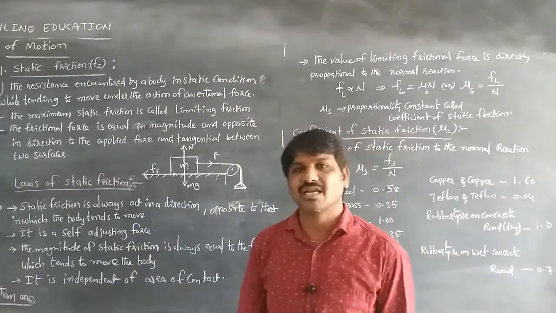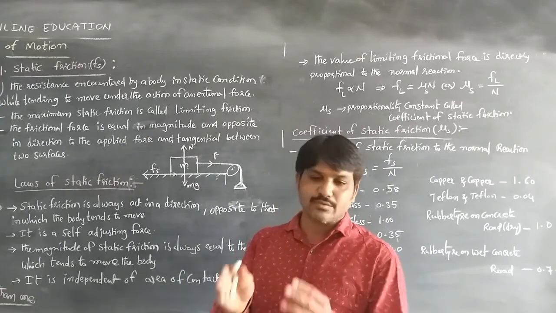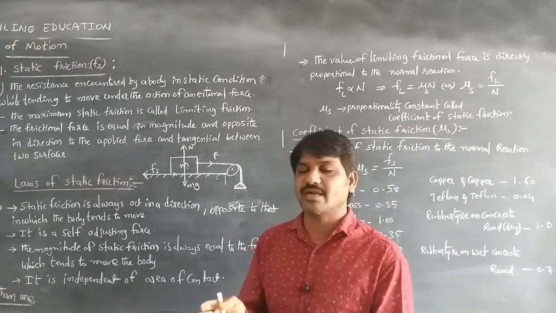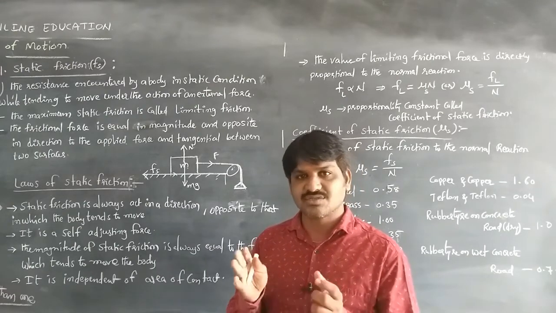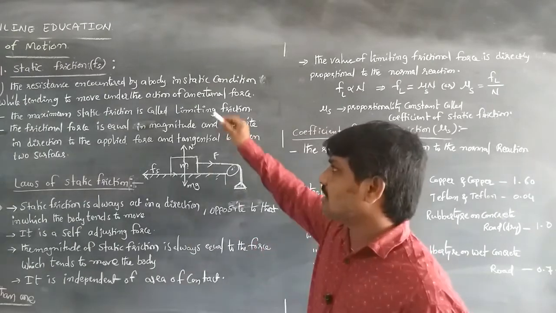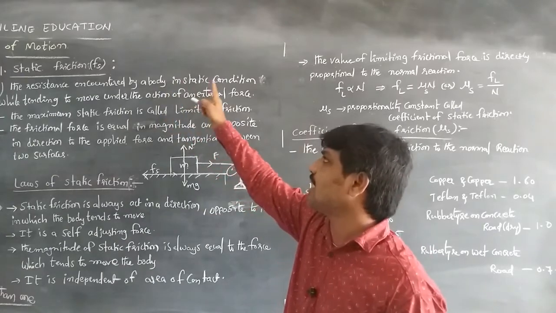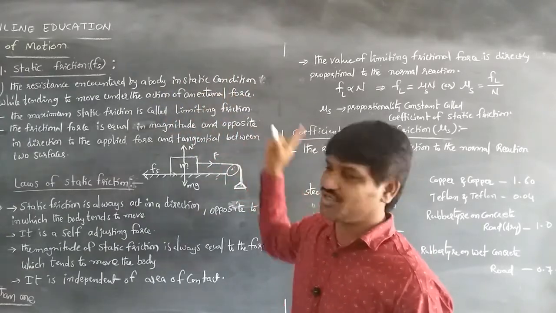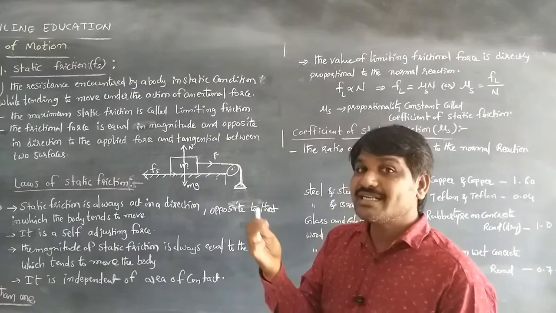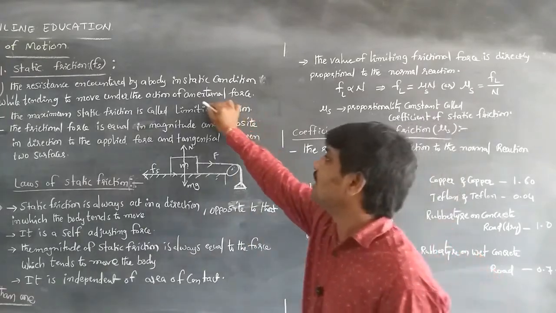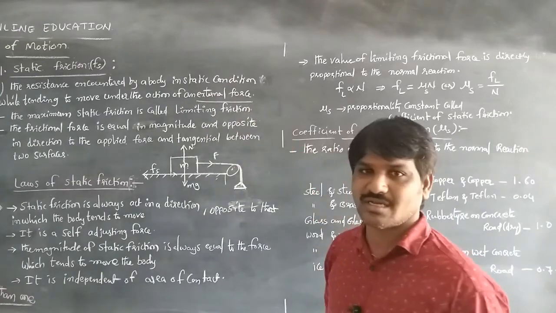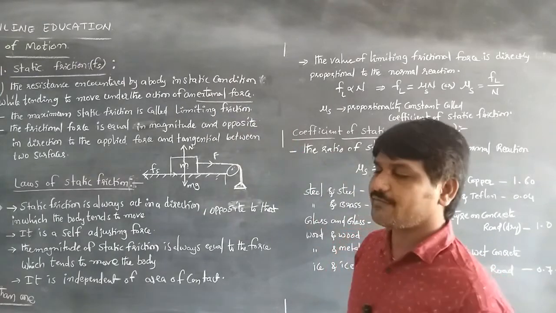What is meant by the static condition? If the body is staying at one place at rest, that means the condition of the body is a static condition. So the resistance encountered by a body in static condition while tending to move under the action of an external force. Listen carefully.